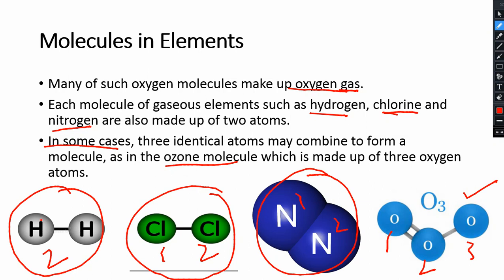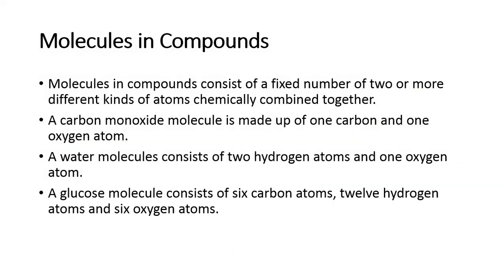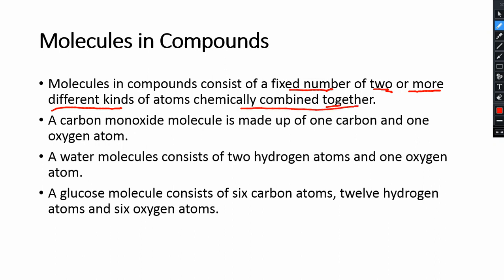Now let's look at compounds. What are compounds? Molecules in compounds consist of a fixed number of two or more different kinds of atoms chemically combined together. A carbon monoxide molecule is made up of one carbon and one oxygen atom. A water molecule consists of two hydrogen atoms and one oxygen atom. A glucose molecule consists of 6 carbon atoms, 12 hydrogen atoms and 6 oxygen atoms.